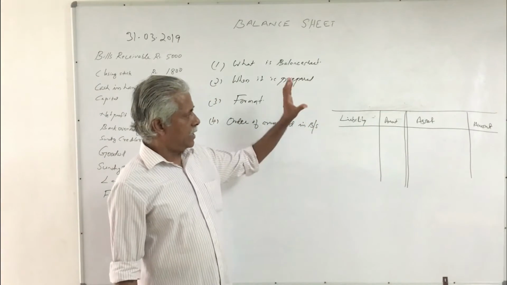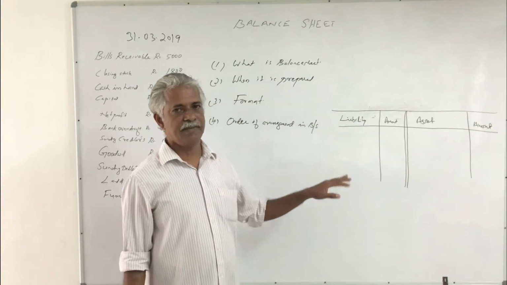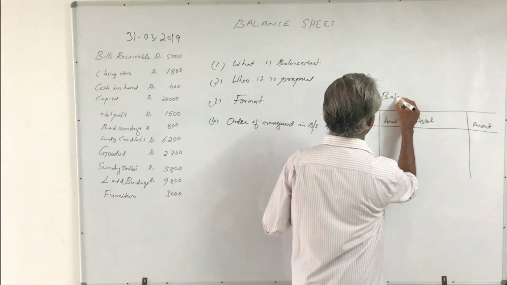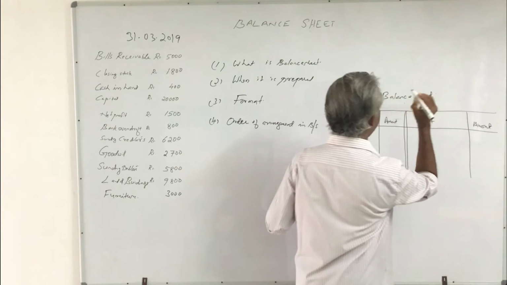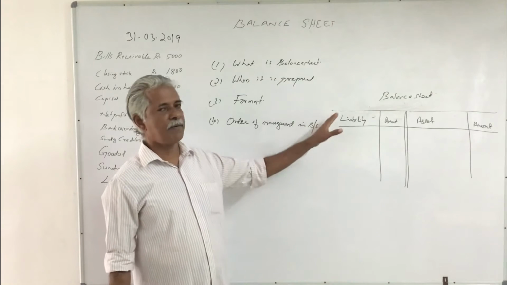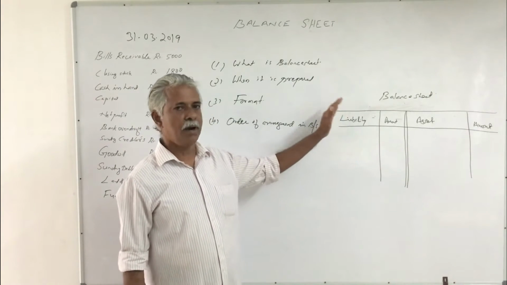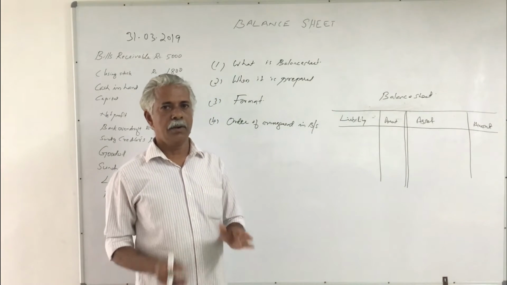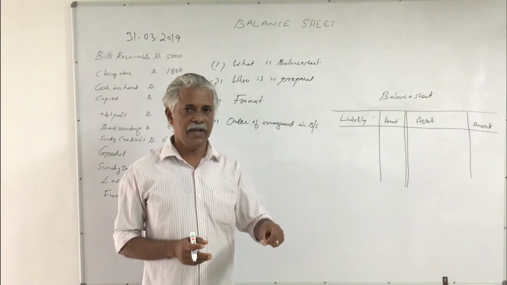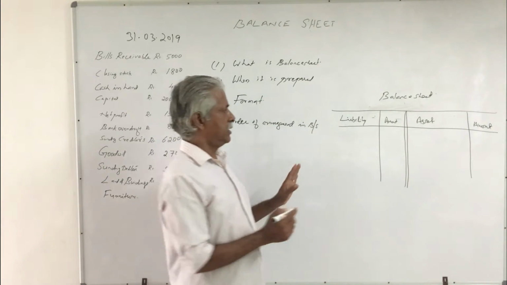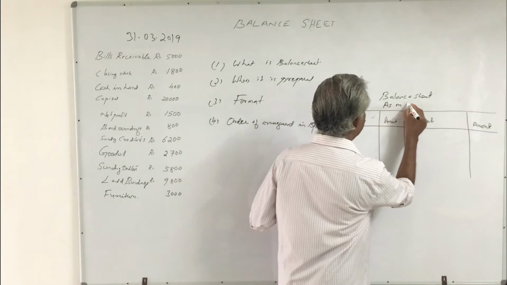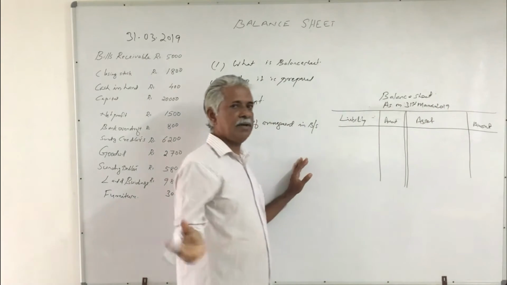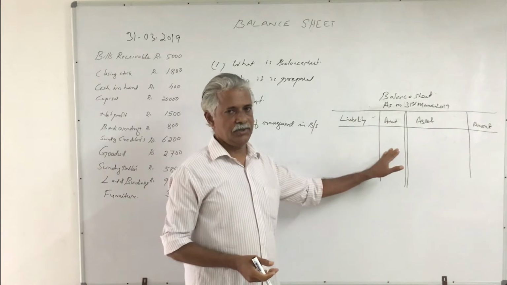Then a heading should be given for this statement. As we know, this is the balance sheet. Therefore, the heading is balance sheet. It should be given at the central top of the statement. At the middle top of the statement, you have to write balance sheet. In the next line, you have to mention the date on which you are preparing this balance sheet, that is as on or as at 31st March 2019 or 20, whatever it may be. This is the format of balance sheet.